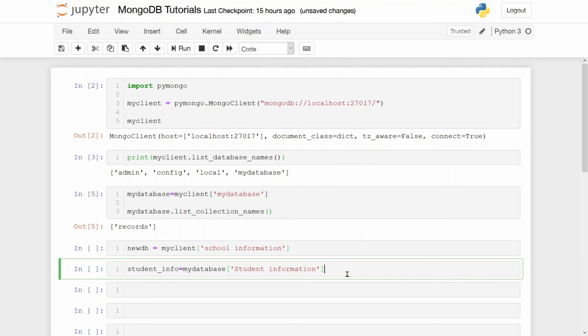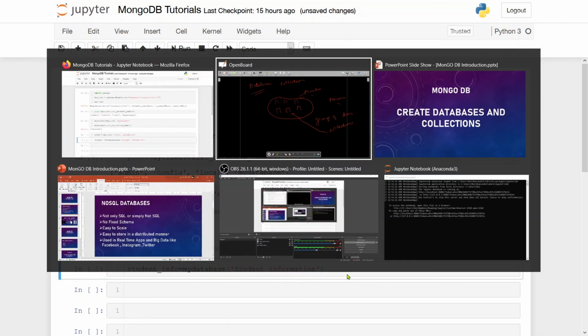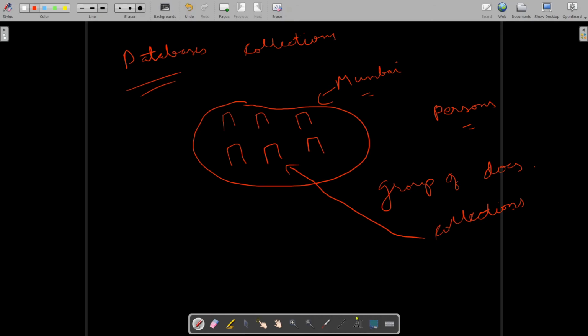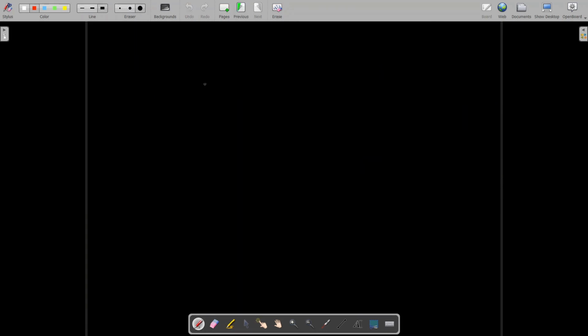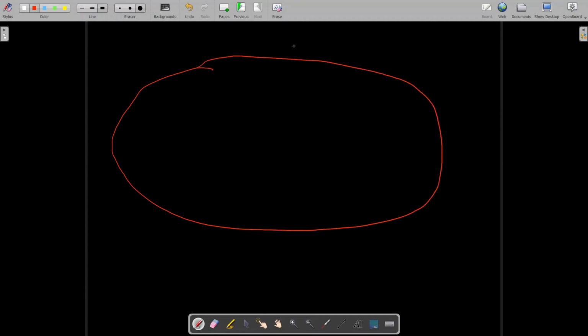तो अगर हम इसको visually explore करना चाहें, तो what I am saying is that I have a database which is named as my database, right? And in that particular thing, I have a collection which is known as records.